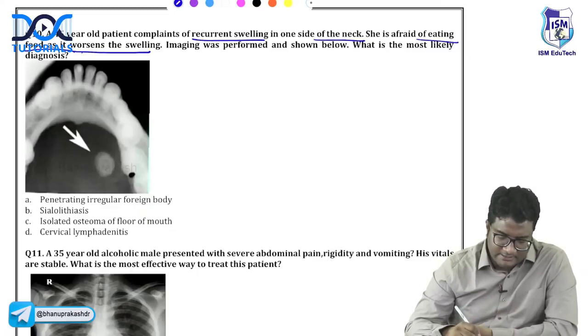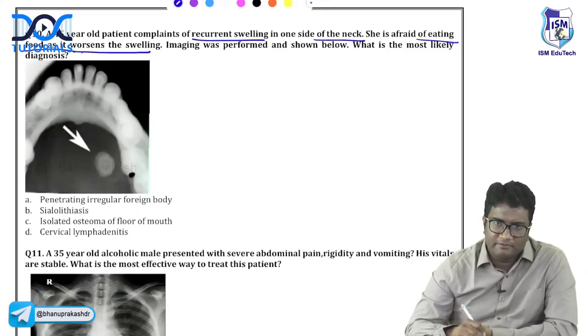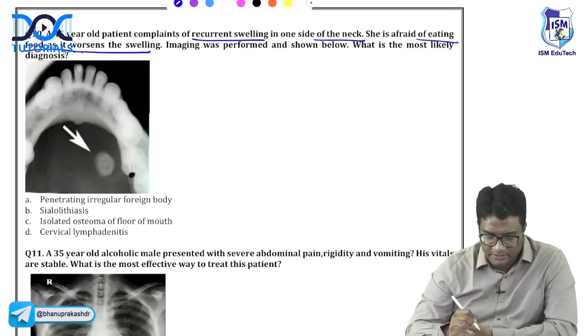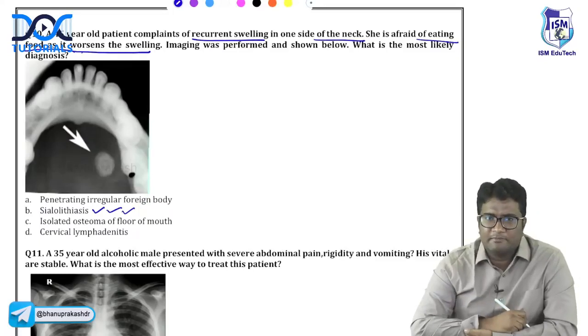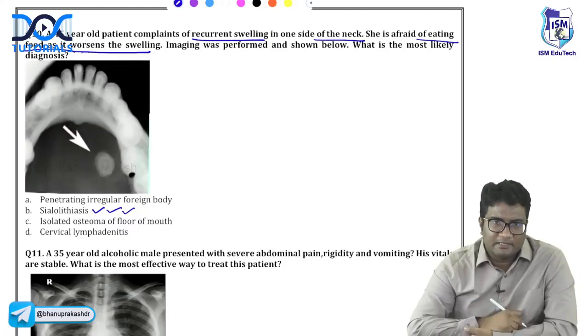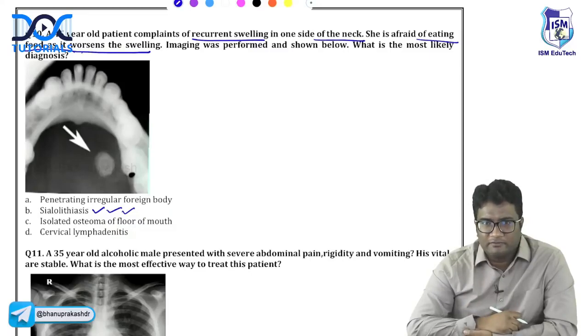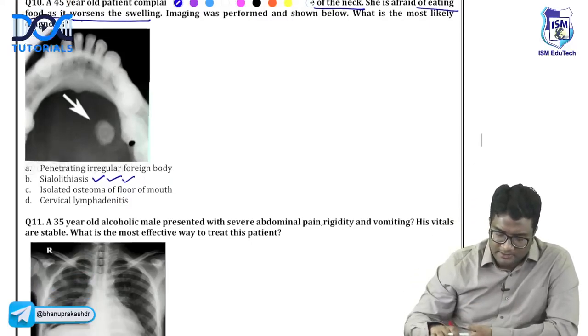So you can see here at the submandibular area, you are seeing a calcific density, right? The calcific area that you are seeing on this radiograph, this is sialolithiasis. Okay, so this is usually involving the submandibular glands. Salivary glands are involved. That's the reason the swelling is increasing while eating food. So salivary gland obstruction, sialolithiasis.